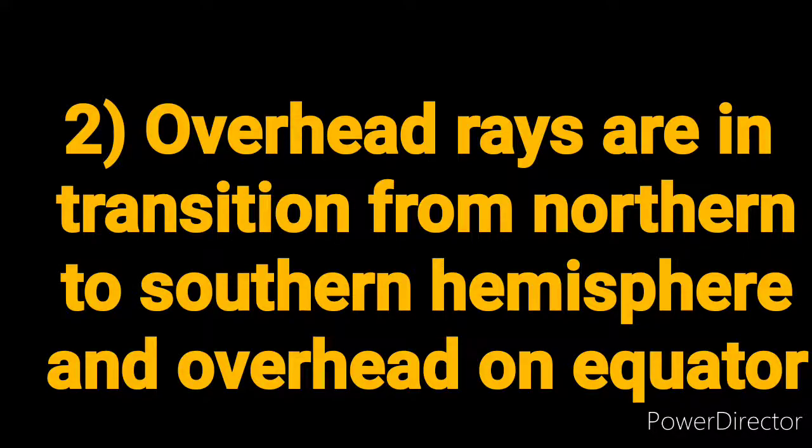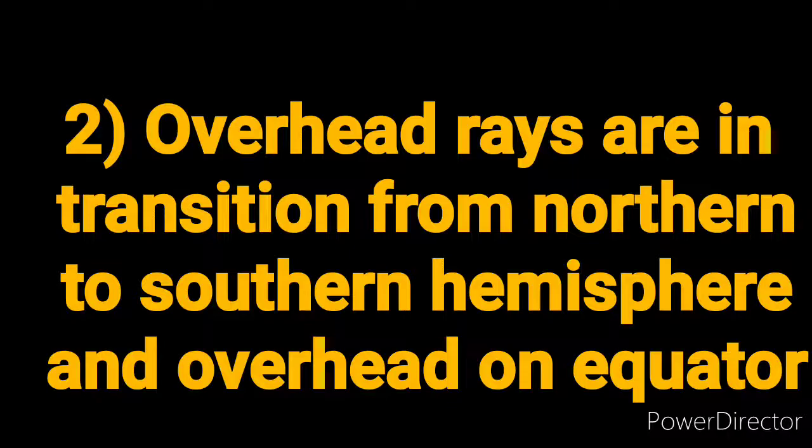They are overhead on the equator, meaning they are directly on the equator, and they are in turn from the northern to the southern hemisphere.